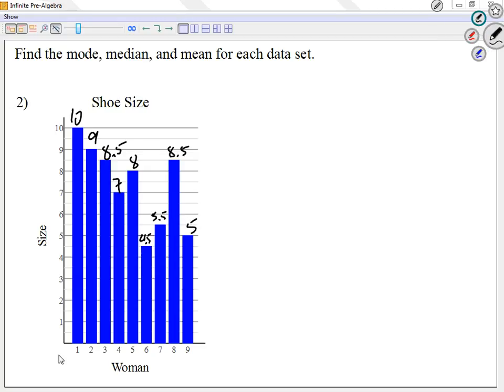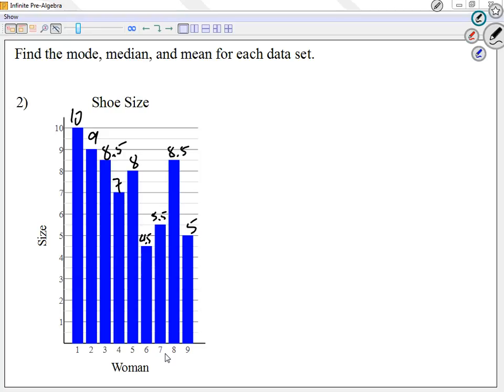Once again, the numbers at the bottom are just names. We're looking for the shoe size of some women, so instead of names, I just said woman 1, woman 2, woman 3, and on and on. So the numbers at the bottom are just names.